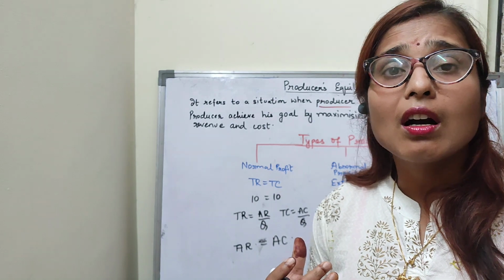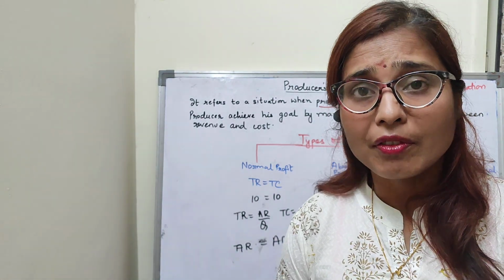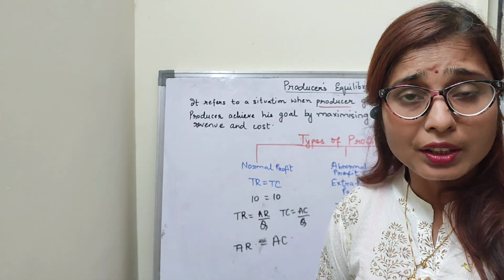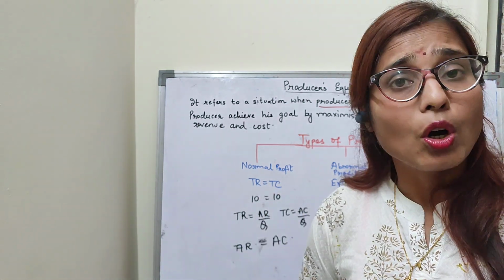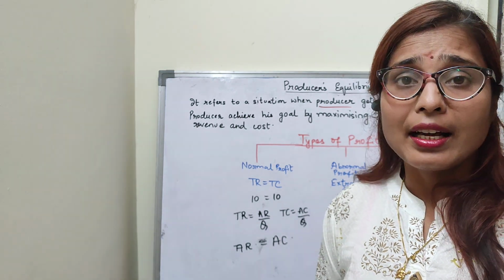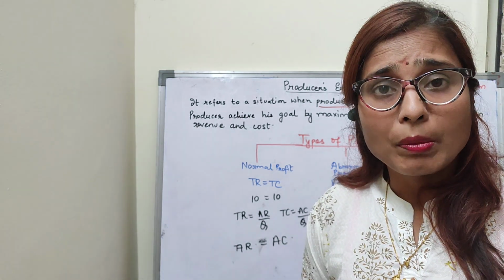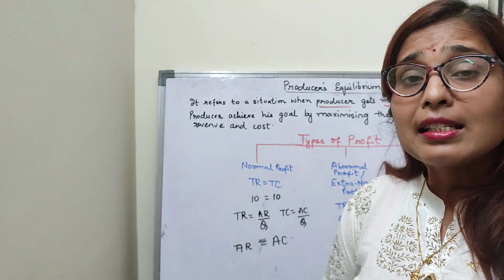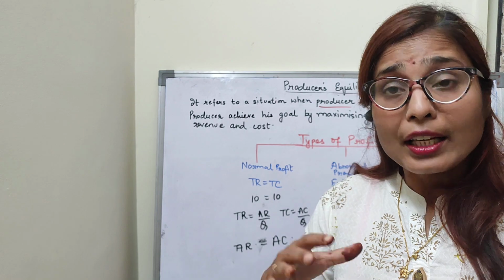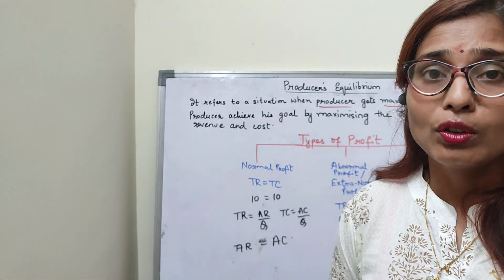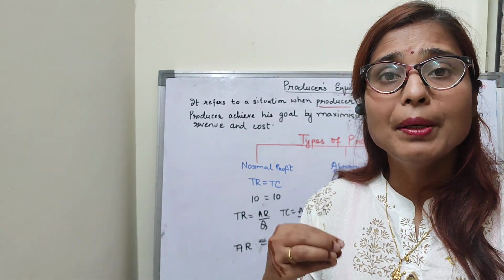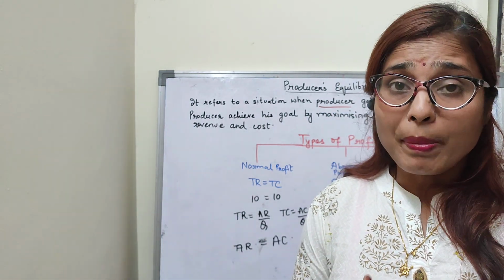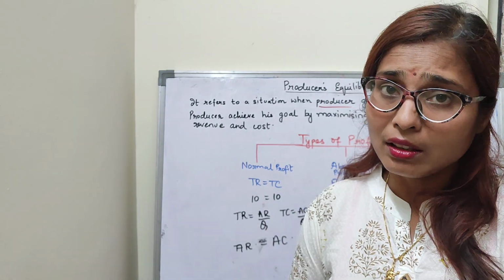Children, a question may come into your mind: where is the normal profit? It is where revenue and cost are equal to each other. That means a producer is earning the normal profit only when he is covering the total cost only. So in economics, children, normal profit is defined as the minimum return that a producer expects from his capital invested in the business.